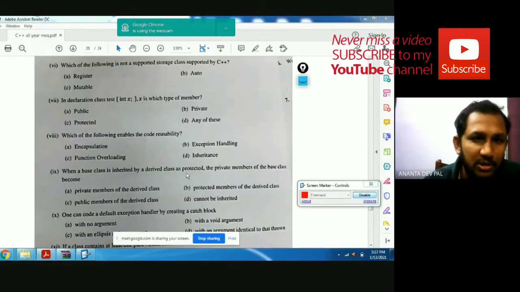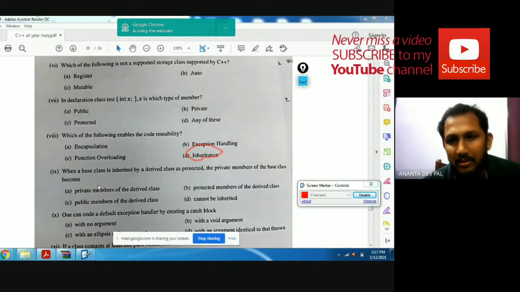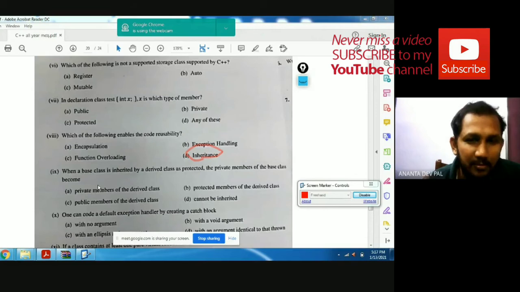Next question: which of the following enables code reusability? Code reusability is done by inheritance. Next, when a base class is inherited by a derived class as protected, the private member of the base class becomes what? A private member is always private and cannot be inherited actually. So the answer is cannot be inherited.